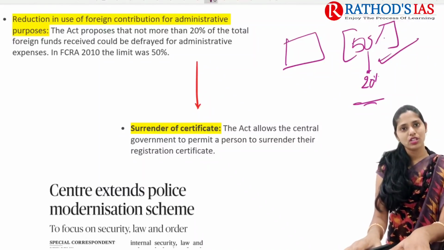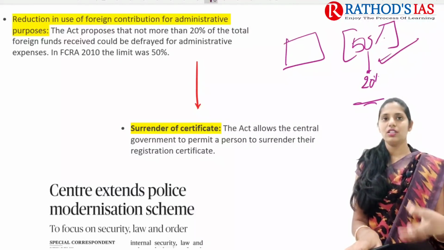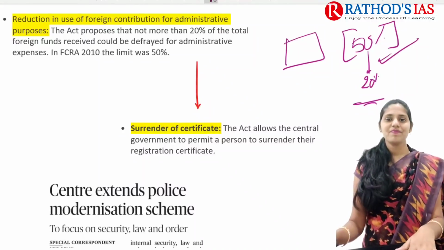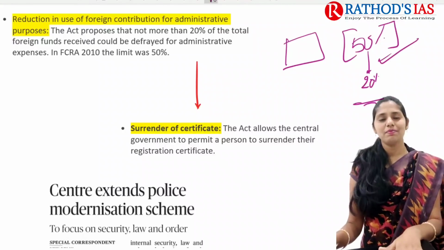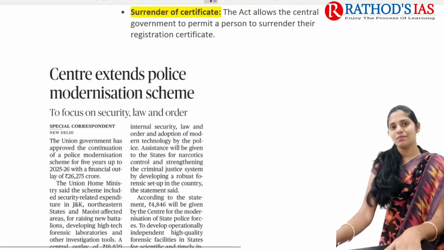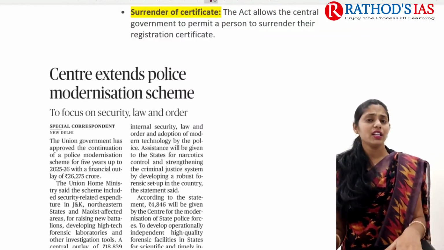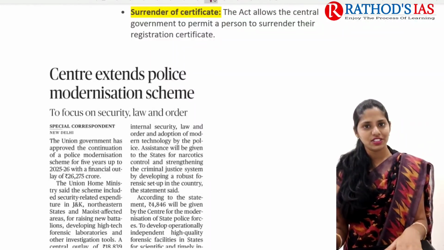And in this way you have to read your current affairs. You have to know the background. You have to know what is important from our basics. If you know the basics, you can build current affairs on that. Unless you know the basics, you can't build your current affairs and the base will not be strong. And next topic is about the police modernization scheme.